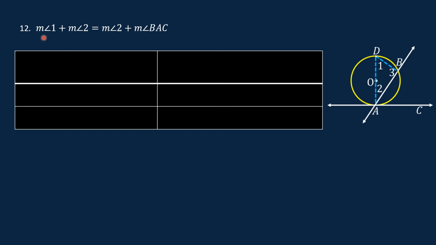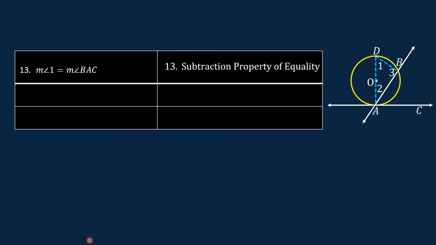This is our statement number 12. The measure of angle 1 plus the measure of angle 2 is equal to the measure of angle 2 plus the measure of angle BAC. Let us subtract the measure of angle 2 from the left side and then subtract it also from the right side. The result is the measure of angle 1 is equal to the measure of angle BAC. Let us write that as our 13th statement. The measure of angle 1 is equal to the measure of angle BAC. The reason is subtraction property of equality.